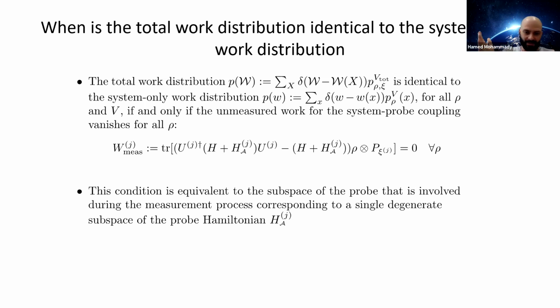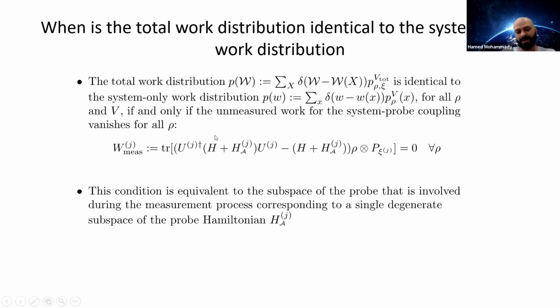Of course, we can also say that the probe Hamiltonian being fully degenerate is sufficient, but for technical reasons that I won't get into here, it's not necessary. So you can still have a non-degenerate probe Hamiltonian, but only a single degenerate subspace is involved during the measurement process.